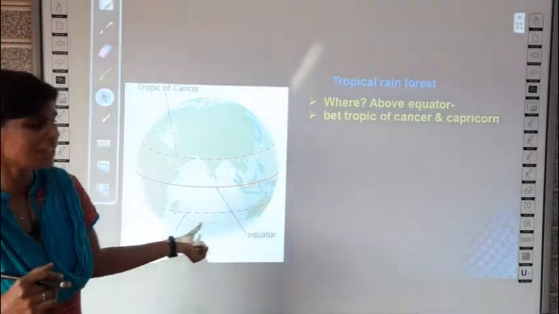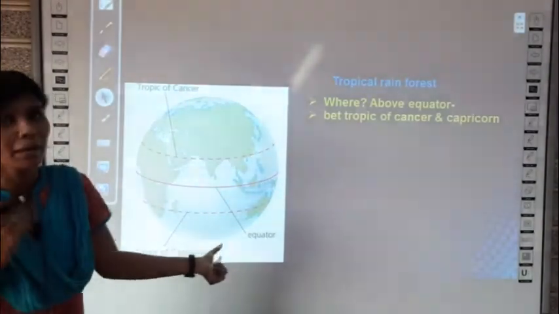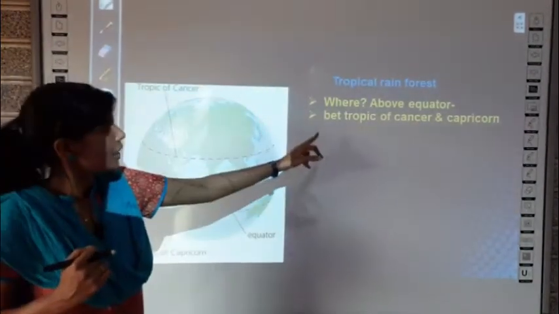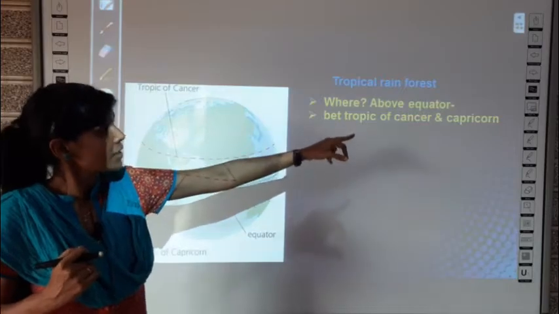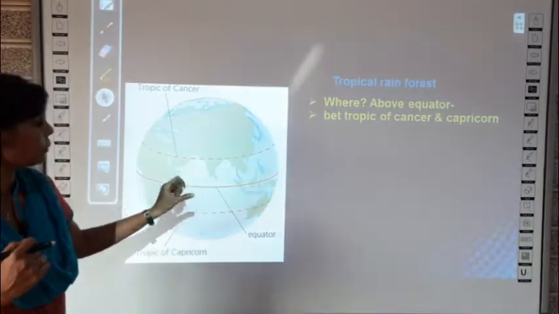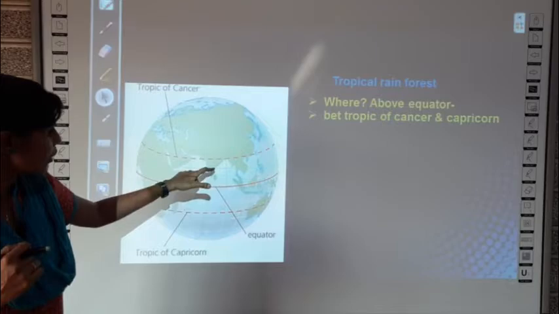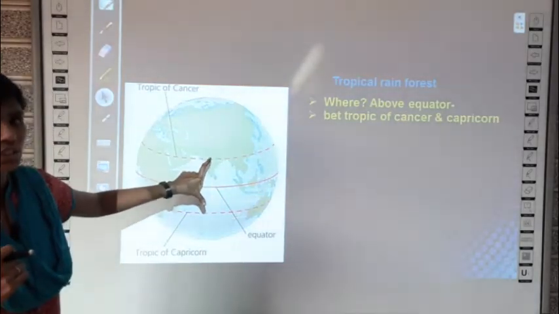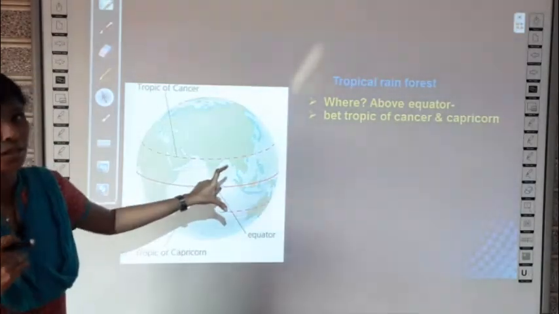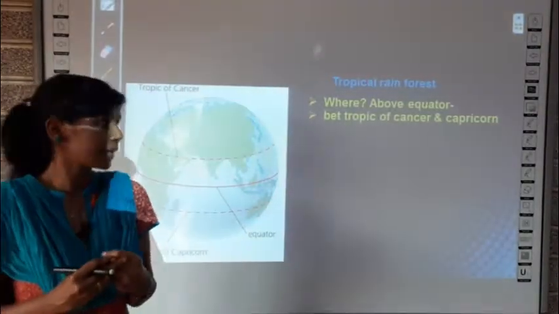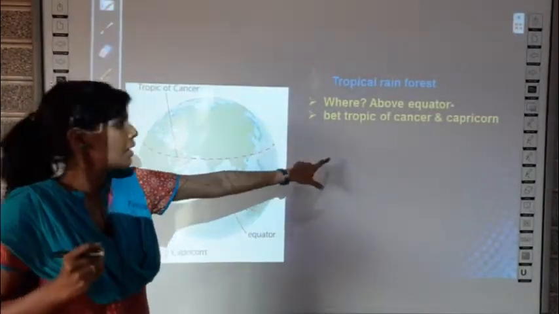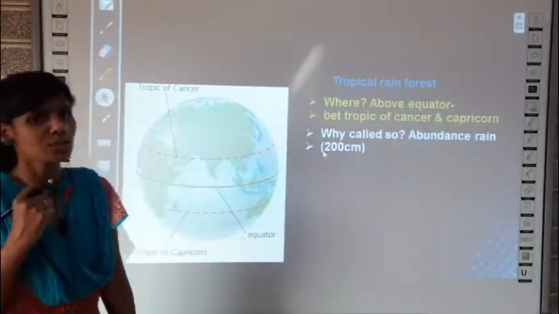Like below the equator you have the Tropic of Capricorn. So between the Tropic of Cancer and the Tropic of Capricorn, wherever you find forests, those forests come under the category called tropical rainforest. Why is it called a rainforest?